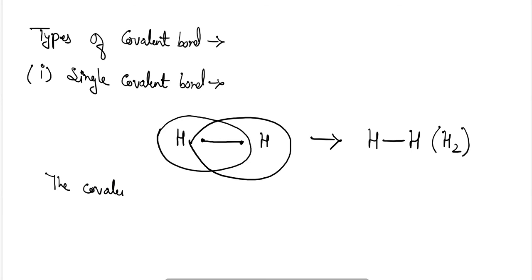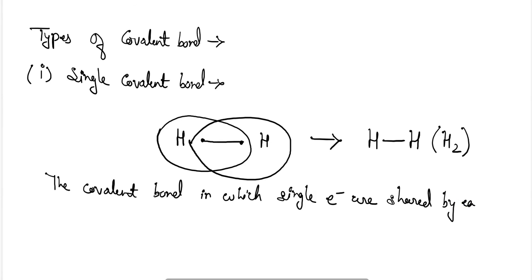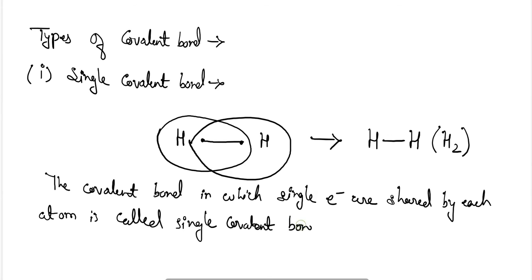So this is the example for the single covalent bond, and you can define it like this: the covalent bond in which single electrons are shared by each atom is called a single covalent bond. Next is the double covalent bond.